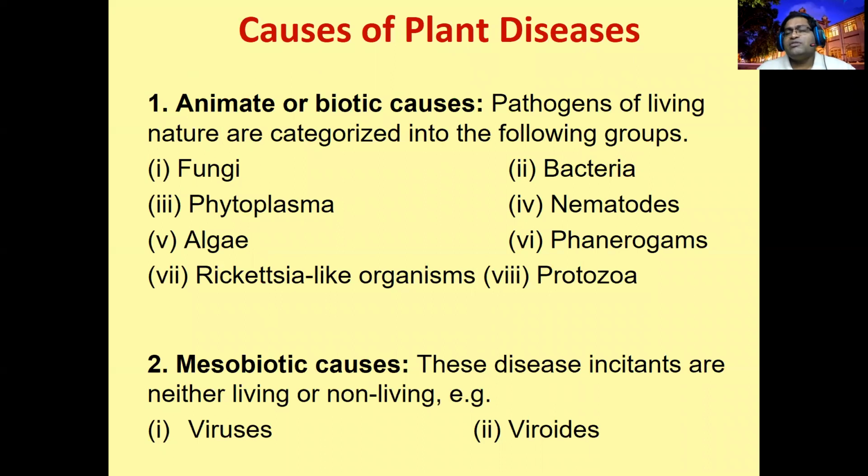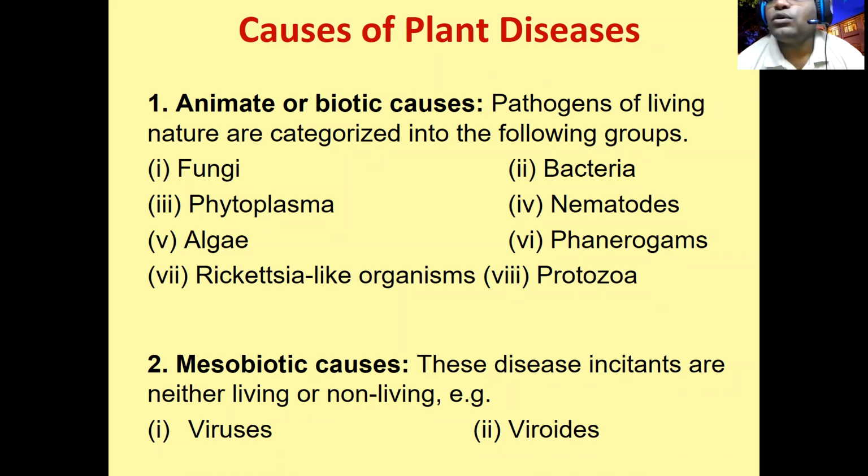So what are the causes? We will move one by one. What are the causes of plant diseases? You all know. Biotic organisms, mesobiotic organisms or abiotic organisms can cause diseases and disorders. If it is abiotic, mainly we call it a disorder. But some literature or earlier science says that some environmental stress can also cause diseases, right? Mainly we say these are disorders, but diseases also, okay.